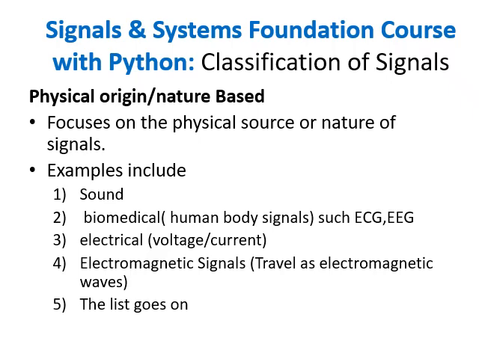So the classification based on the physical nature of the signal focuses on the physical source or nature of the signal. In nature, signals are, for example, sound signals. You understand sound signals are those signals that are audible, we can hear them, and they are mechanical waves, right? They require a medium for transmission.